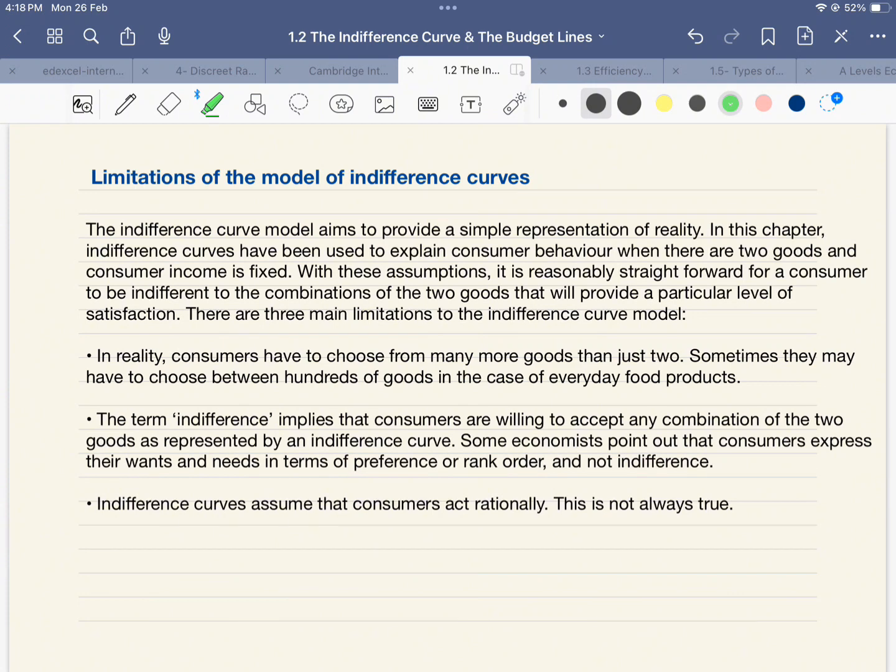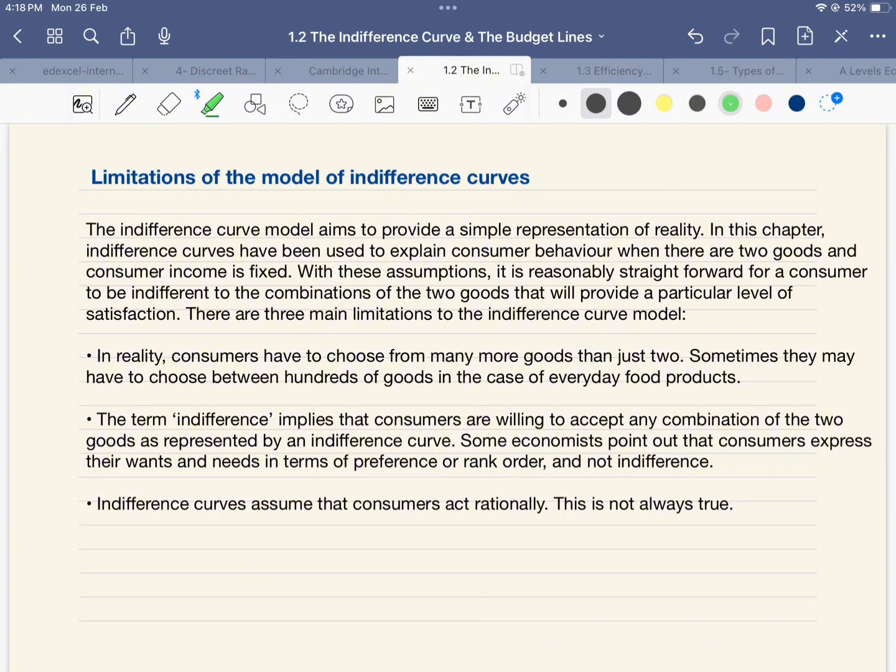The three main limitations of this model are: in reality, consumers are not restricted to just two goods. They have many goods to choose from, and sometimes they may have to choose between hundreds of goods. Also, the term indifference implies that the consumers are willing to accept any combination represented on the indifference curve. Whereas in reality, some consumers express their needs and wants in terms of preferences or rank and order,